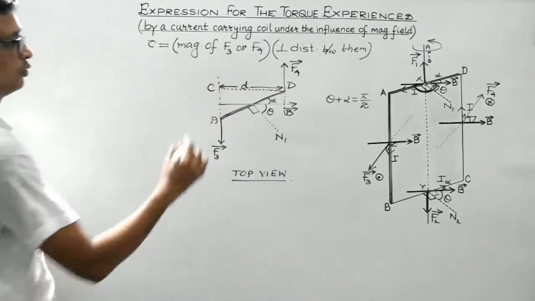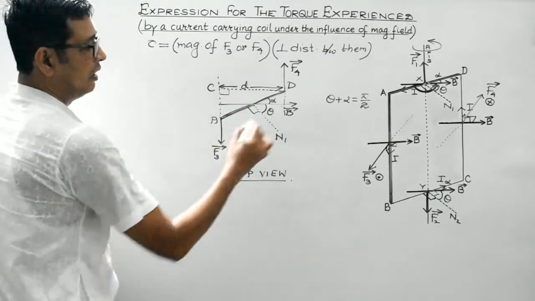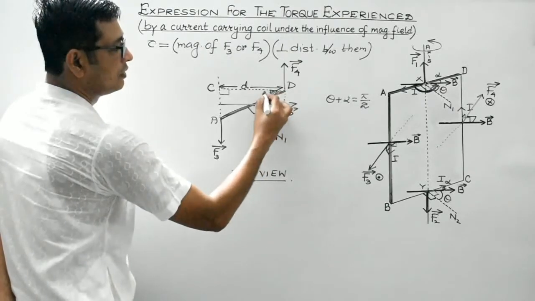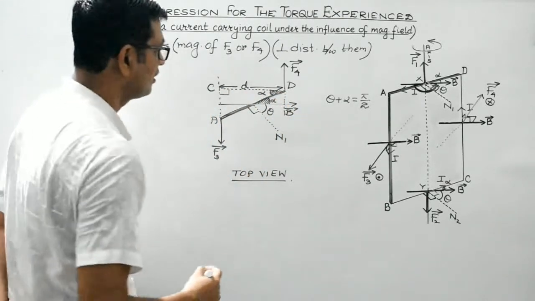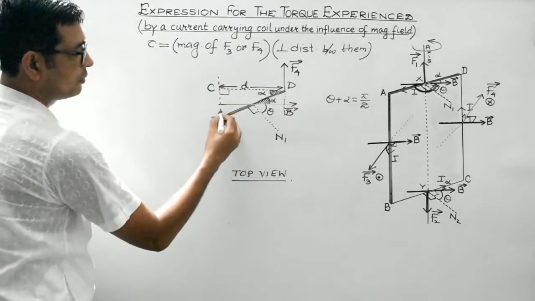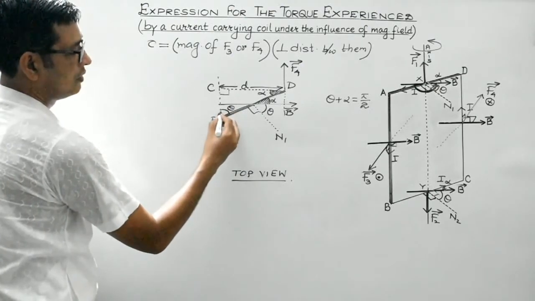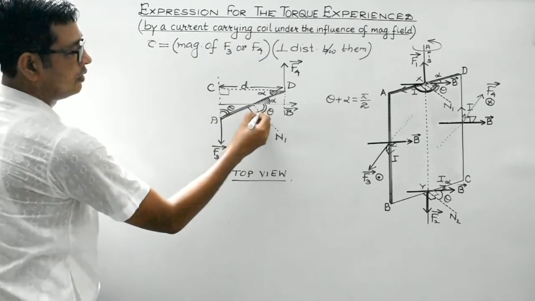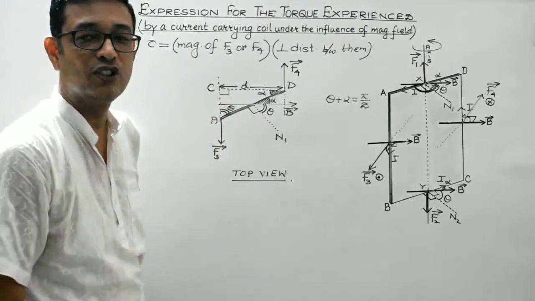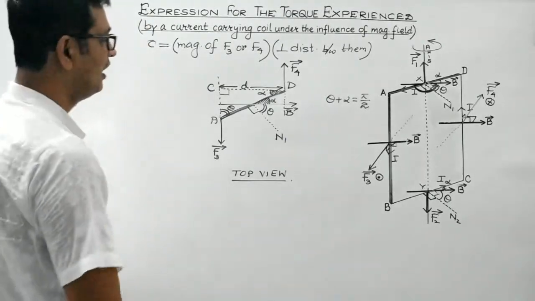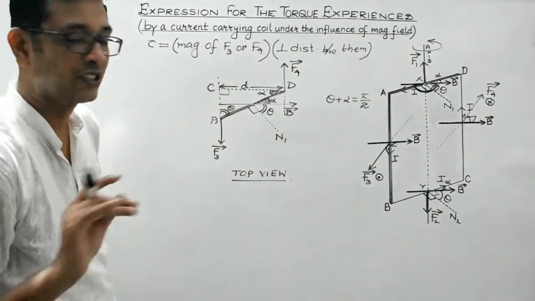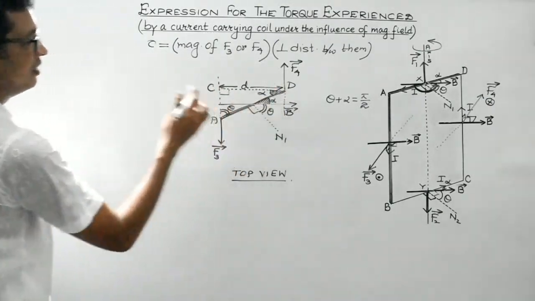Clear students? Obviously it is the perpendicular distance, so this is 90 degrees. Now this is alpha. So students, this angle would also be equal to alpha. Alternate interior angles, isn't it? This is 90, this is alpha. And since theta plus alpha equals 90 degrees, this must be theta. Since this is alpha, this is 90, the third angle must be theta, because the sum of the three angles of a triangle must be 180 degrees, isn't it? It is satisfying that condition. This is 90 and theta plus alpha is 90. Clear students? Okay. Now in this right angle triangle, consider sine theta.